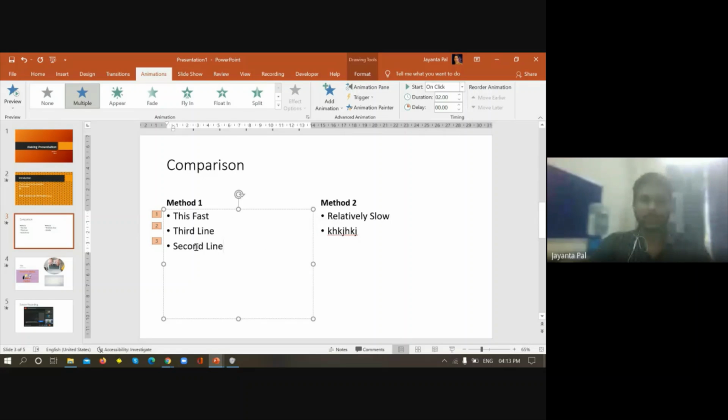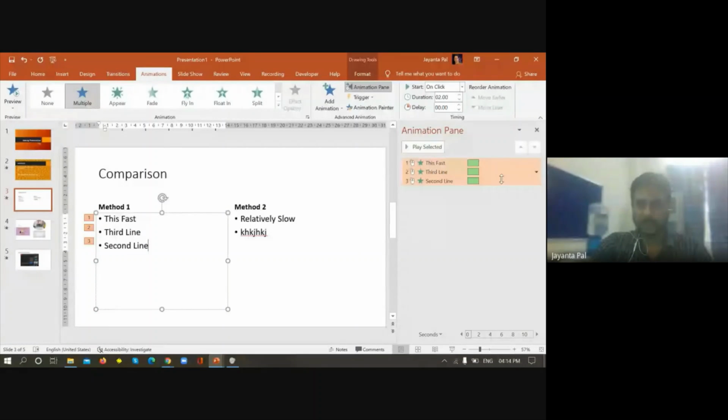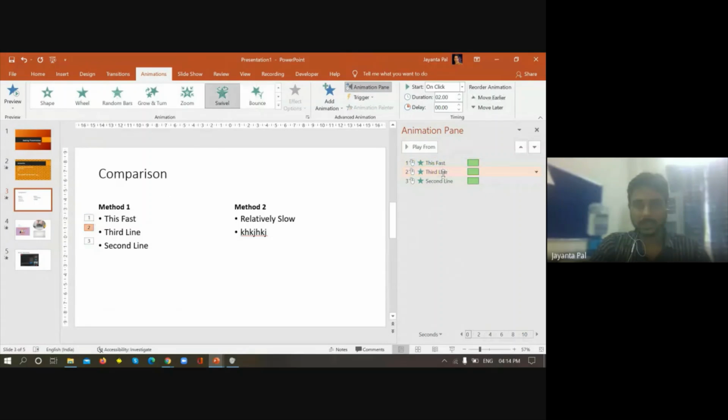Now if I want to customize this animation, we have a button known as the animation pane. The animation pane will appear over here. That means this is the first animation for the first line, this is the second animation for the third line, and the last one is for the second line. Now we can rearrange the order. The third line came before the second line, but if I want the second line to appear after the first line, then the third line, I just reorder here by drag and drop. I have dragged the second line and placed it in the second position.